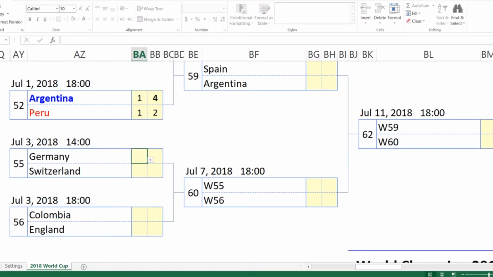Germany, again, I feel like Switzerland will be easy prey for them, so I'm going with a 2-0 victory for the Germans. And Colombia versus England.